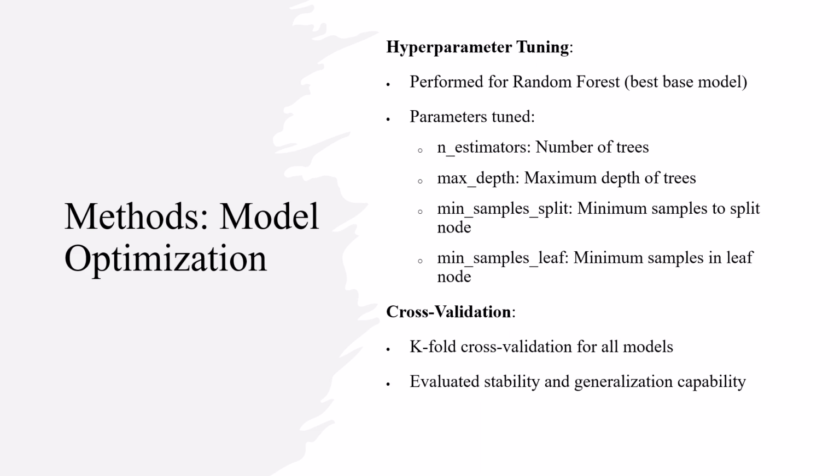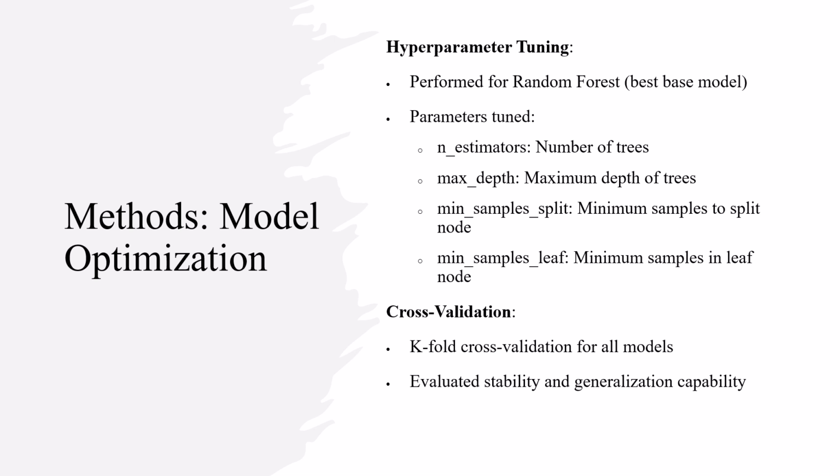For model training, we focused on optimizing our best performing model, which was random forest. We conducted hyperparameter tuning, optimizing for the number of trees in the forest, the maximum depth of each tree, the minimum samples required to split a node, and the minimum samples required in a leaf node.